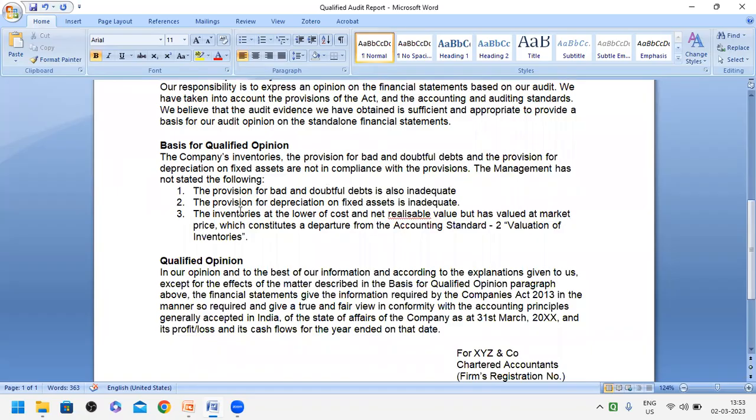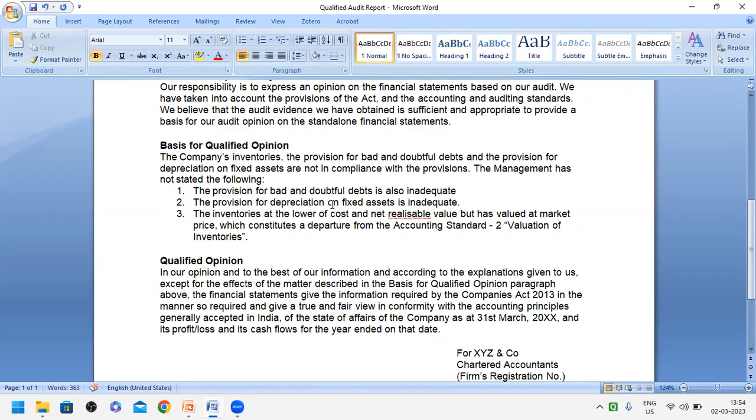What are the bases? Here he is preparing a qualified report, giving a qualified opinion. So what are the bases? The company's inventories, the provision for bad and doubtful debts, and the provision for depreciation on fixed assets are not in compliance with the provisions. Whatever the company has made in connection with all these adjustments, those are not in compliance with the provisions of the Companies Act and the standards. What are the observations he has made? The provision for bad and doubtful debt is inadequate.